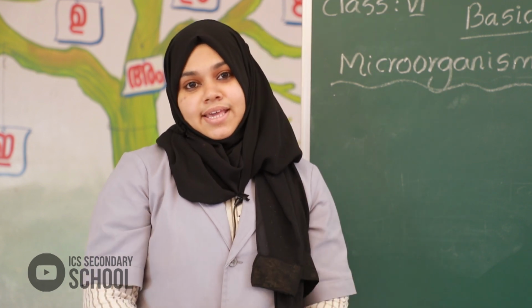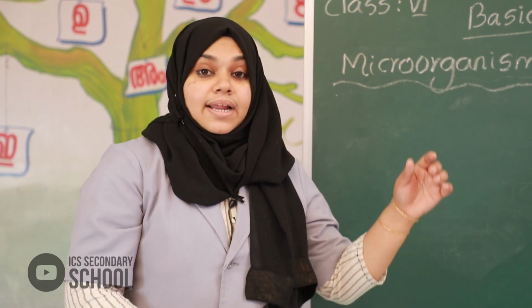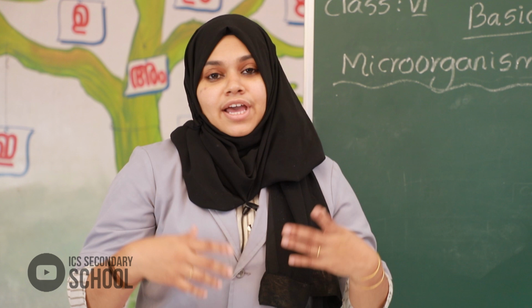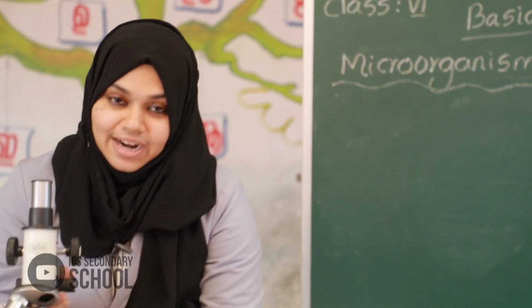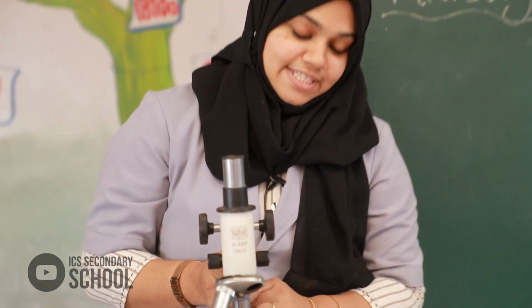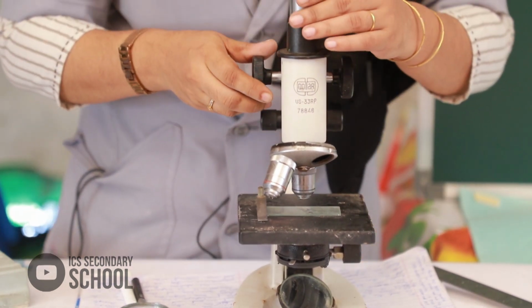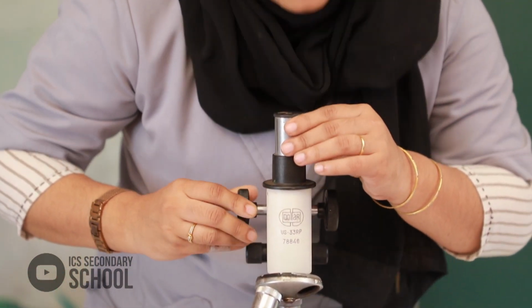Understand? So all of you say, what is microorganisms? Yes, organisms that cannot be seen by our naked eye are called microorganisms. All of you understand? Yes. Then how can we observe microorganisms? Do you know? Do you know what is this? Yes, this is a microscope.